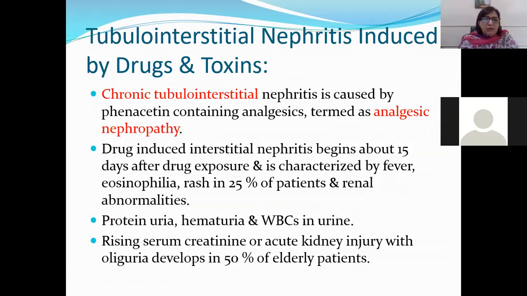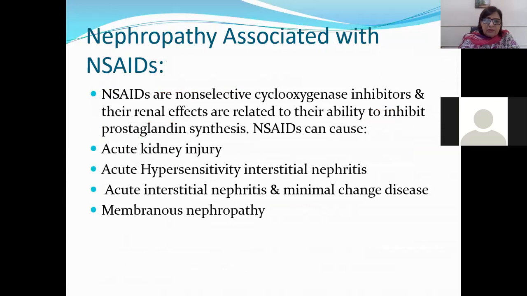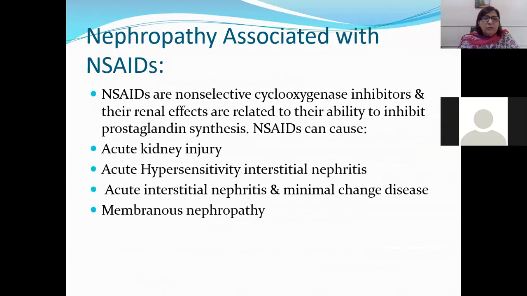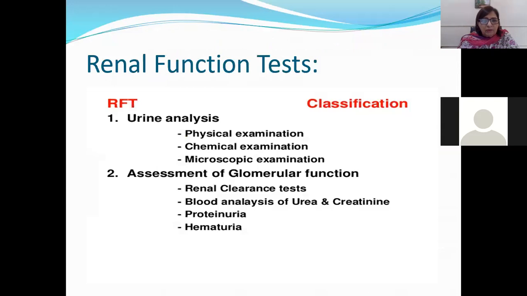So with each type of renal disease, there is going to be a lab diagnosis. In the lab diagnosis, you are going to do the urine examination. And in cases of infection, you are going to put up the urine culture. In case of glomerulonephritis, you are going to do the renal function test. I'm just going to show you the urine analysis. You can read on these slides. You can do the physical examination, chemical and microscopic examination.